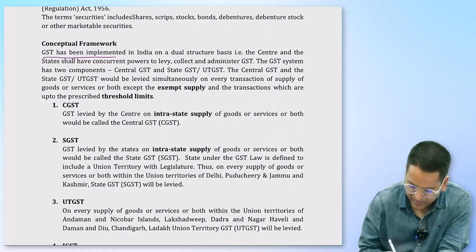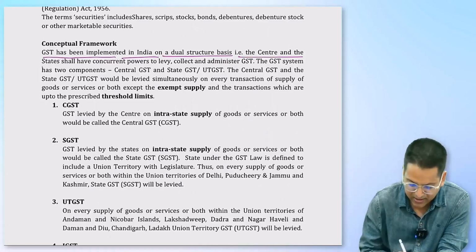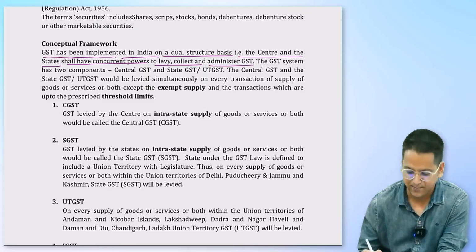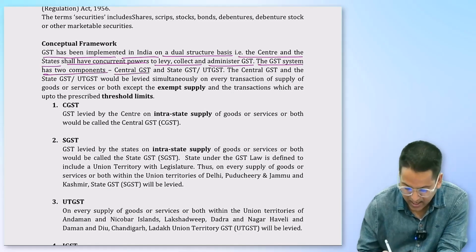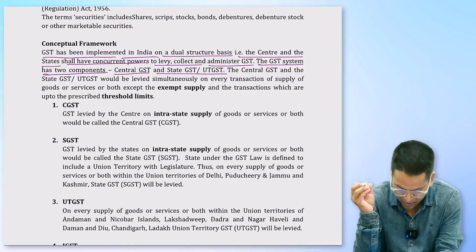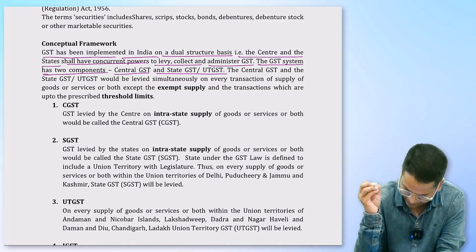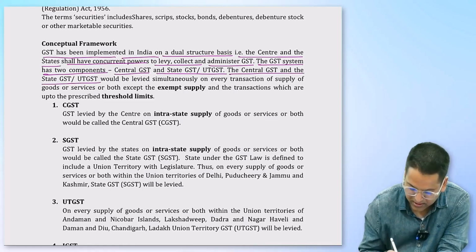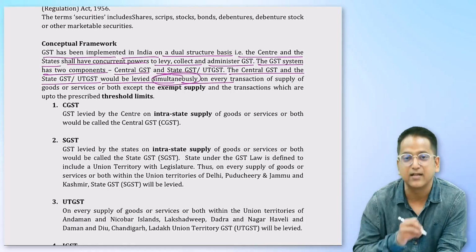GST has been implemented in India on a dual structure basis. That is, the center and the states shall have concurrent power to levy, collect and administer GST. The GST system has two components, central GST and state GST/UT GST. The central GST and state GST/UT GST would be levied simultaneously. This will be levied together.